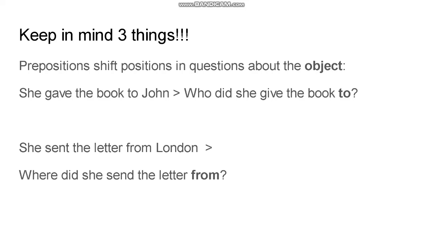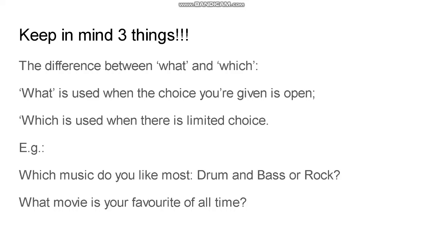She sent the letter from London. Where did she send the letter from? So the where is a question word, and the from becomes the last part of your sentence. Okay, the last thing to keep in mind is the difference between what and which. Suppose you start a sentence with what and which, there's a difference between the two, which you might not know. Most of the time, what is used when the choice you're given is open, and which is used when there is limited choice. Look at these two examples to make things clear.